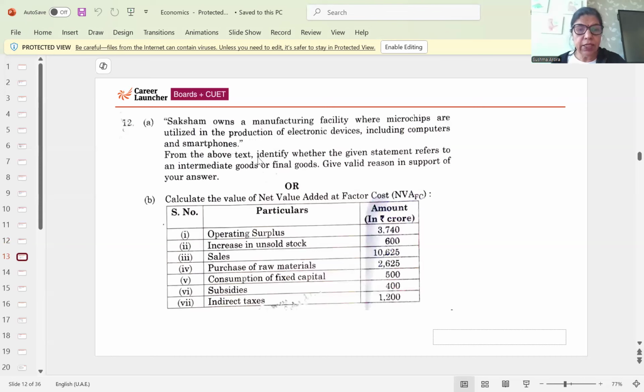Then next, Saksham owns a manufacturing facility. Microchips are utilized in the production of electronic devices. So it's given clearly that it will be used for further production.